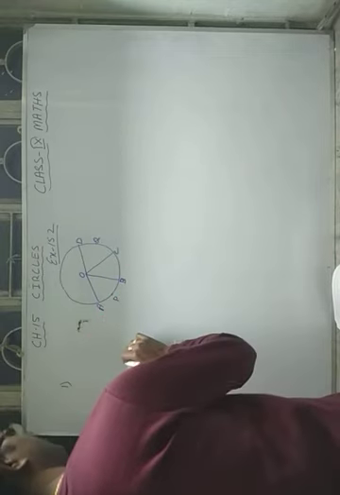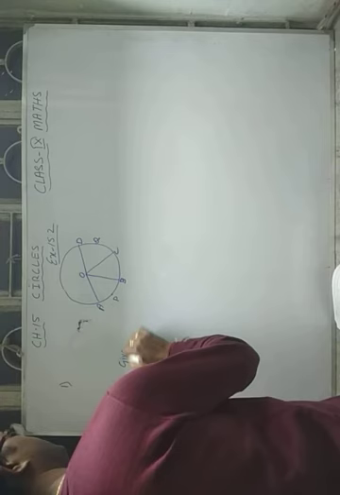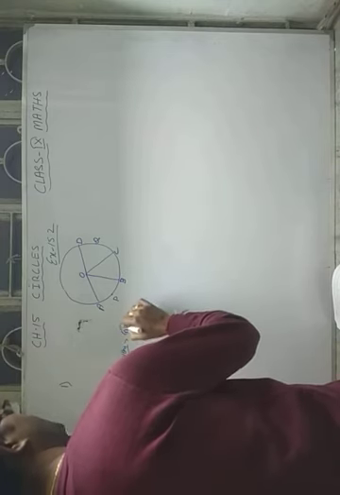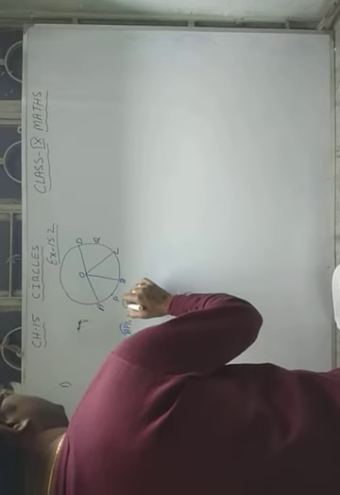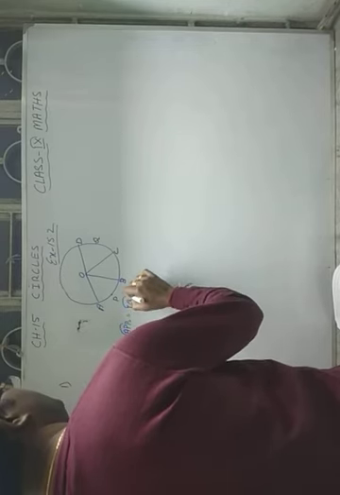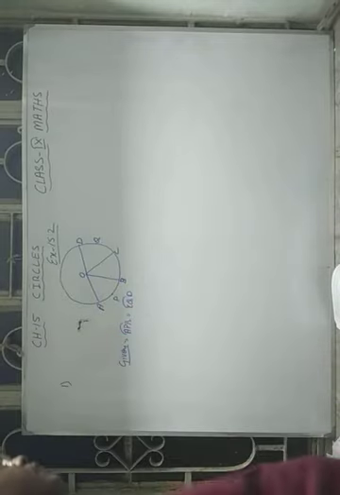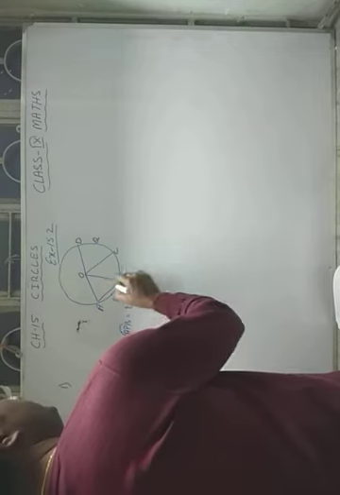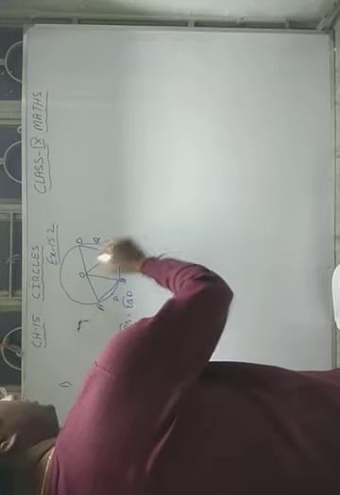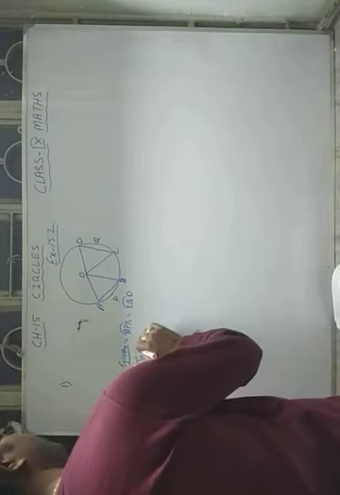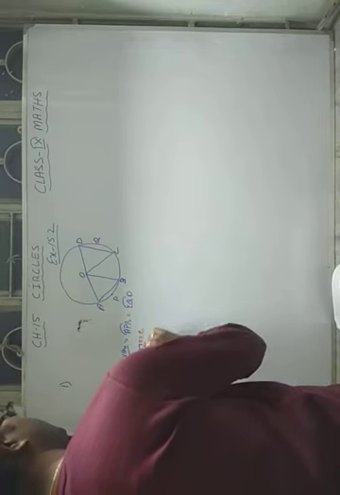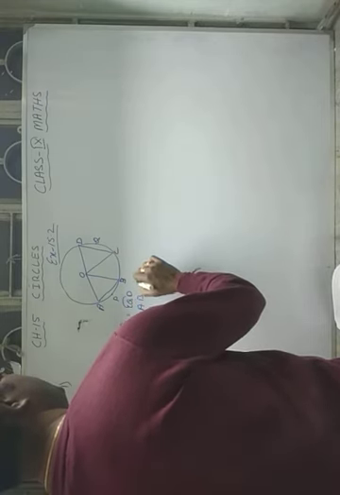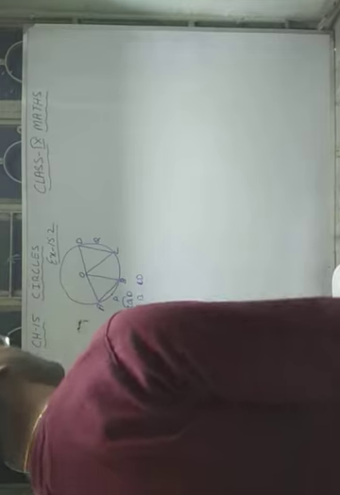So it is given that arc APB is equal to arc CQD. Now you have to find the ratio of the chords AB and CD. Here it is to find the ratio AB to CD.